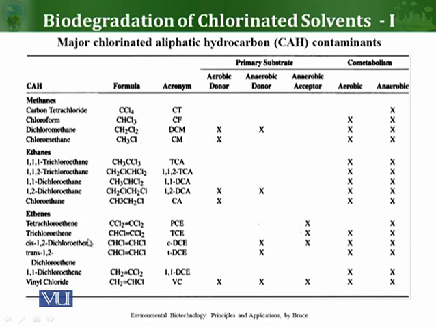In case of ethenes, you can see here again most of these are not known to act as aerobic donor, but these last two can act as anaerobic donor, and many of these can also act as anaerobic acceptor as well, and many of these can also be co-metabolized. So depending on what type of chlorinated aliphatic hydrocarbon contaminant is there, different types of microbes will act upon these compounds under aerobic or anaerobic conditions, and different types of reactions can take place, whether as primary substrate or through co-metabolism, ultimately leading to the biodegradation of these compounds.